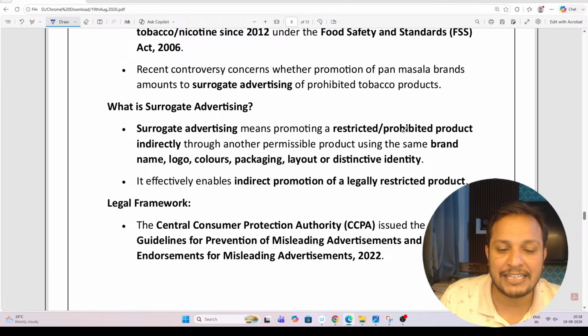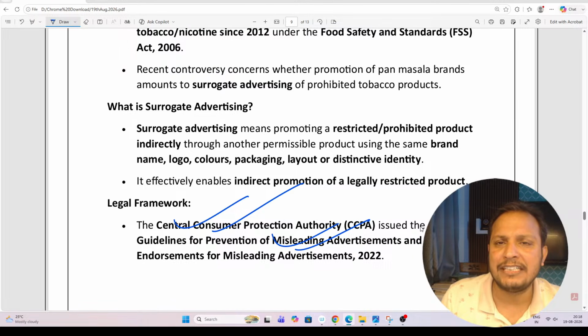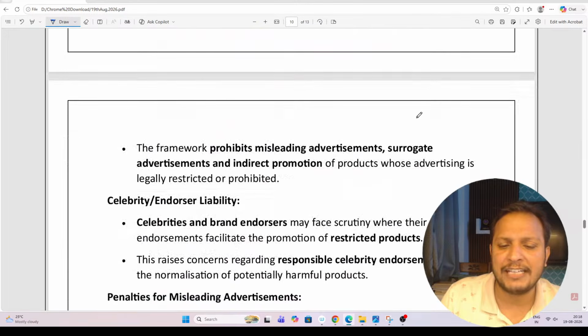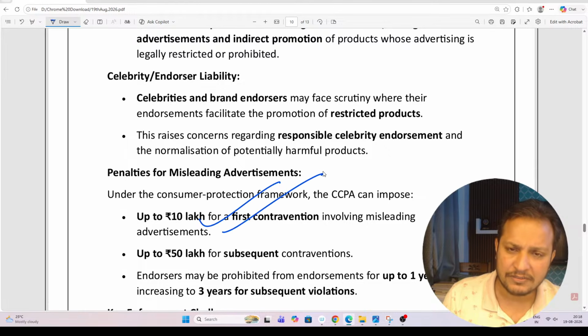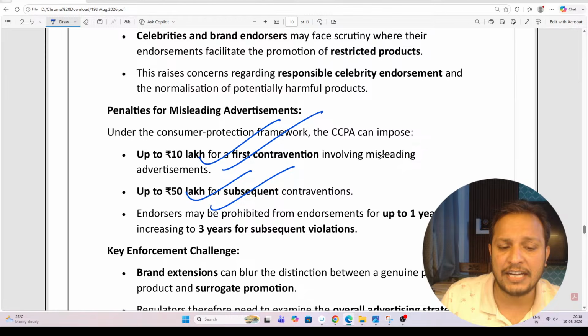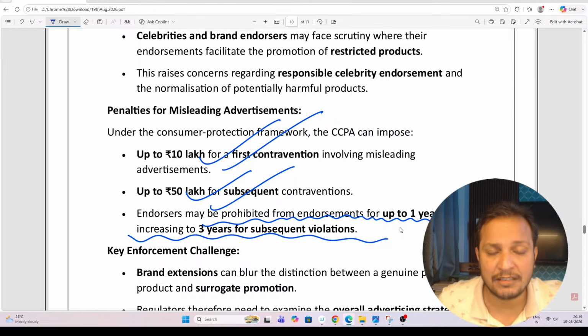Guys, surrogate ads are illegal. The Central Consumer Protection Authority has issued a guideline about misleading advertisement, and there is a fine of 10 lakh rupees. That is the first fine. The second fine is 50 lakh rupees. And endorsers may be prohibited from endorsement for up to 1 year, increasing to 3 years. So endorsers also will have some negative impacts. This is an important point, guys.